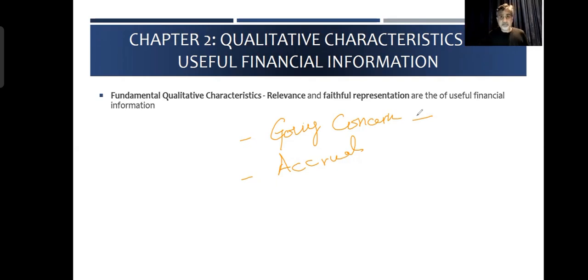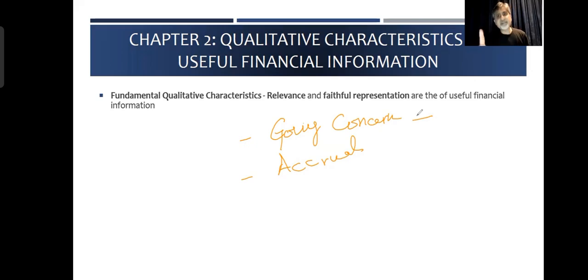I mean, there is a business, I prepare a financial statement, it makes a loss of $2 million. It makes a loss of $10 million. Does that mean that this business is going to go bankrupt in next 6 months? Maybe not necessarily, because the financial statements I'm preparing, that this is profit or maybe this is loss, whatever it is, but this business is expected to continue its activities.